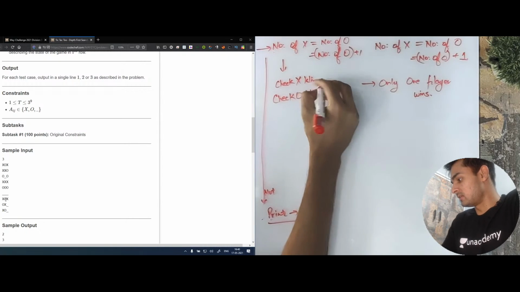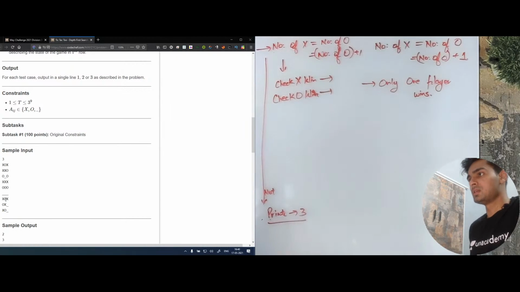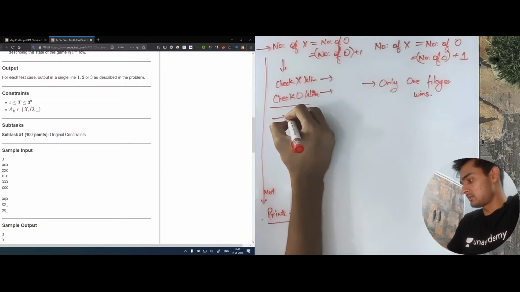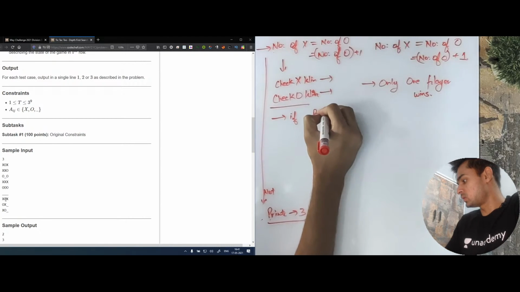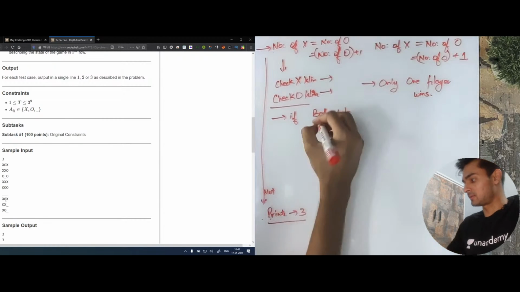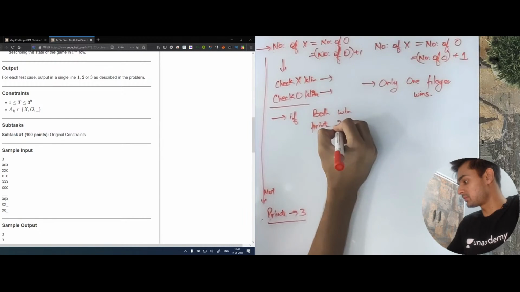We'll check if either x has won or O has won. If both of them have won, that means this is not reachable, so we print 3.